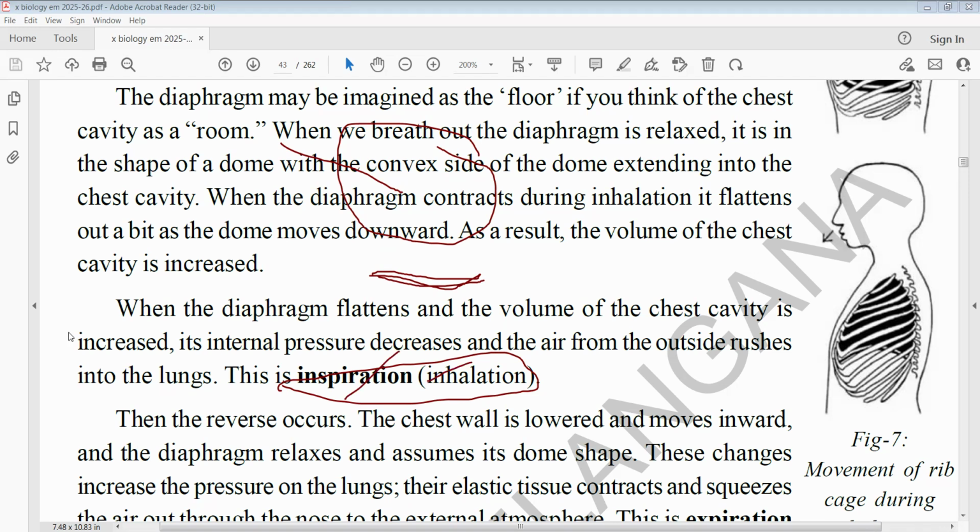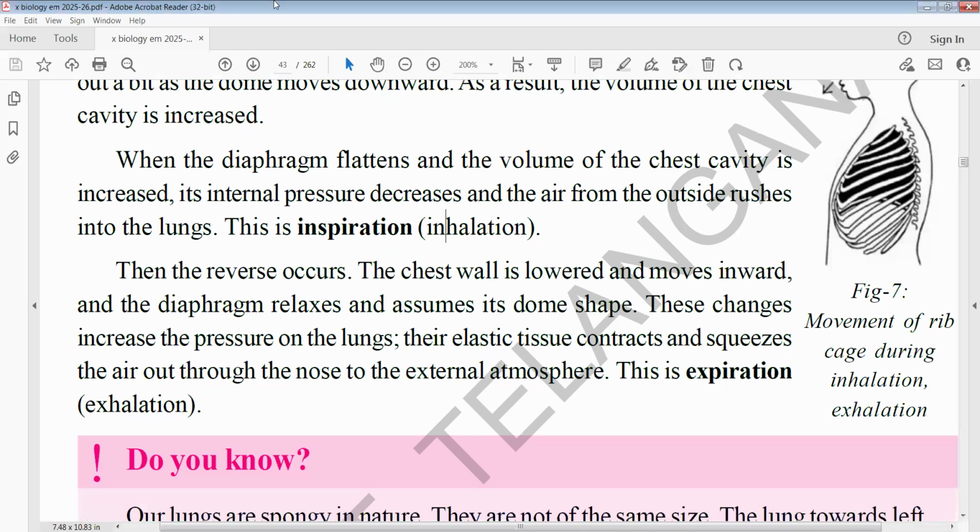Next, during exhalation, it is reverse. The chest wall is lowered and moves inward. When the diaphragm relaxes, what happens?